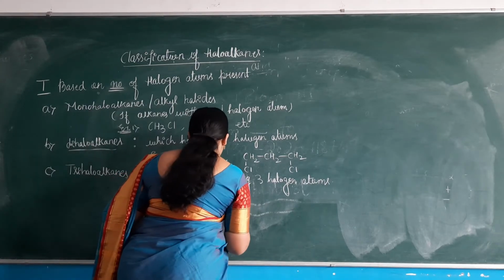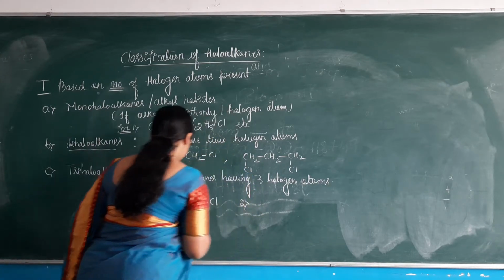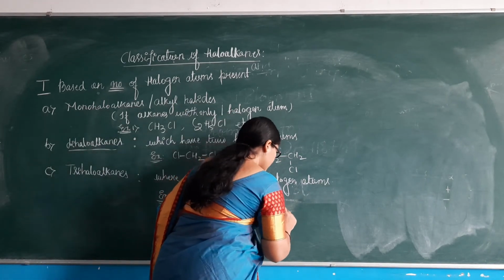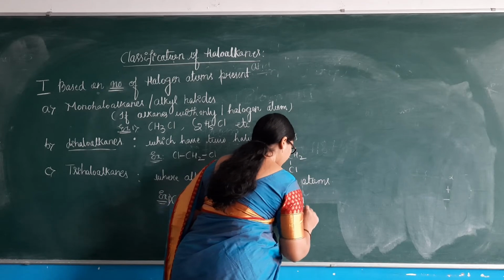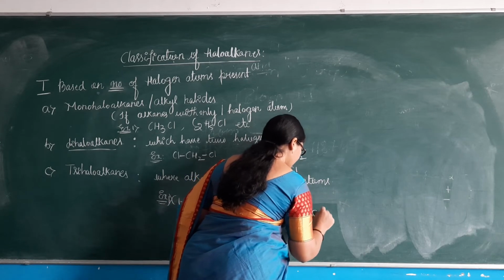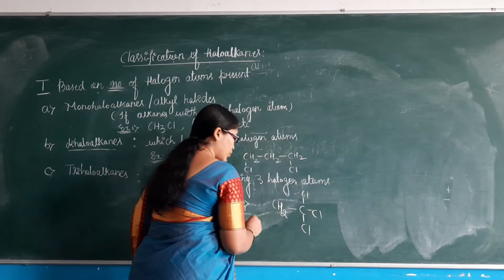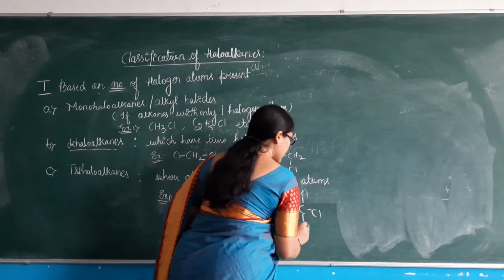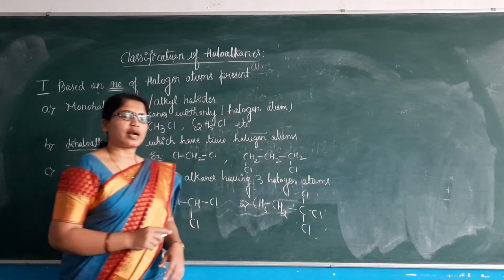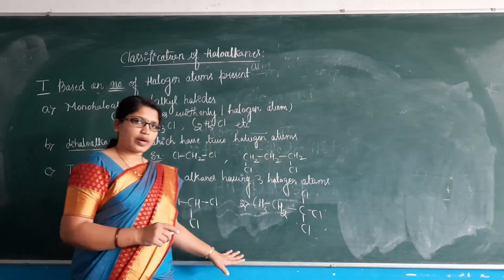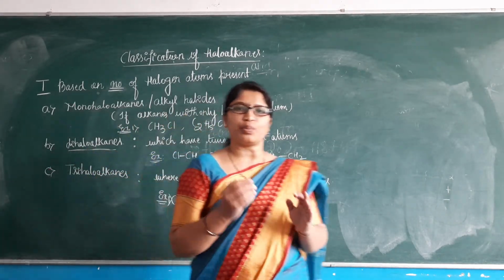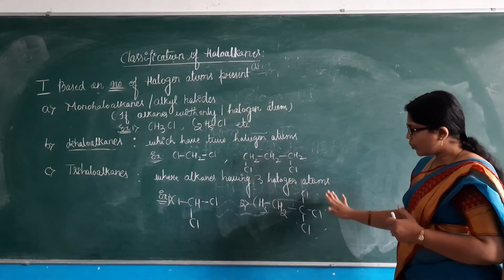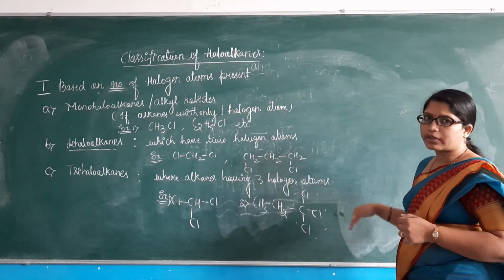Likewise, you can also consider another example. There are two carbon atoms, CH2, and here Cl, Cl, Cl are introduced. 3 halogen atoms are present, so such examples are also considered trihaloalkanes. We also have polyhaloalkanes, where the number of halogen atoms is more than 3.